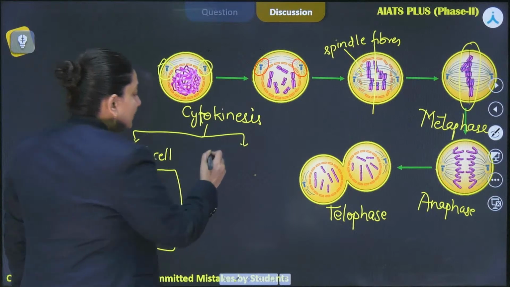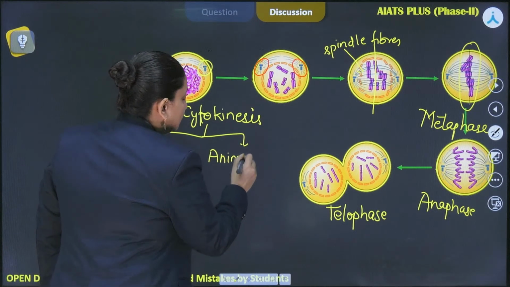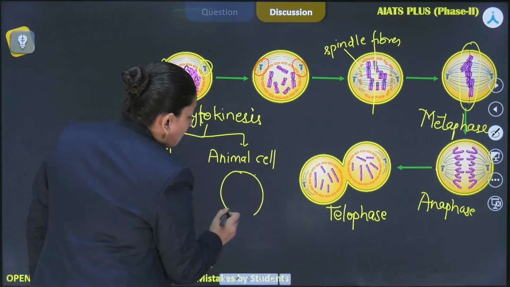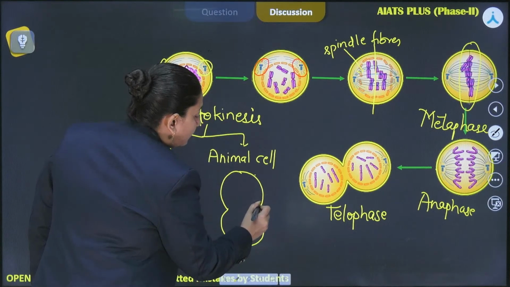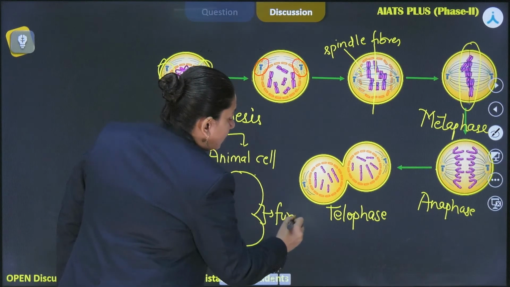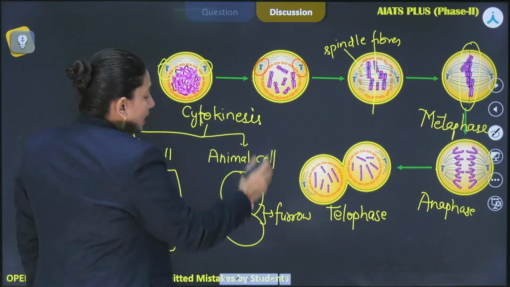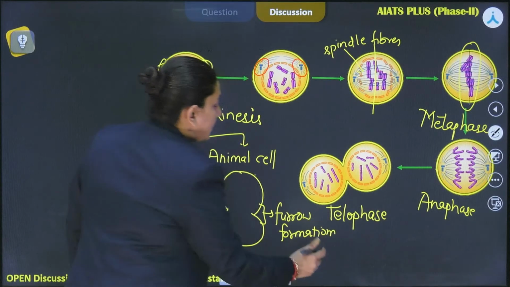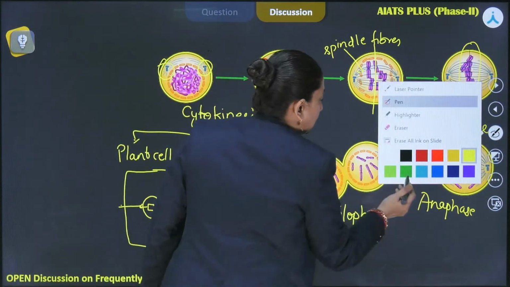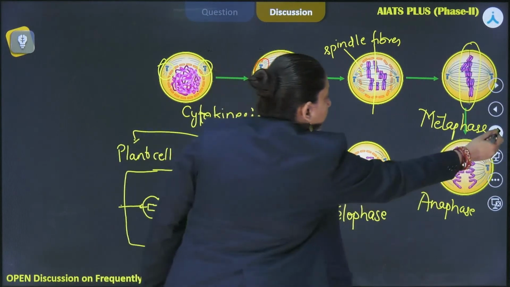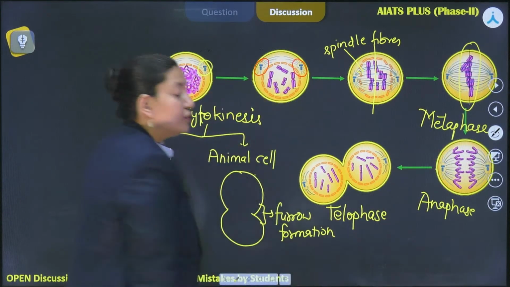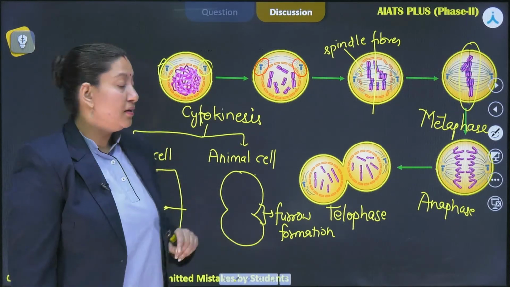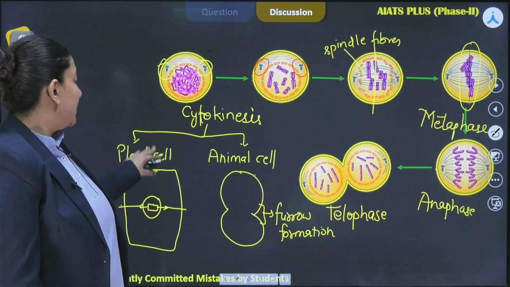On the contrary, if we see the animal cells, over here, the cell starts pinching off like this. So this is called the furrow. So over here, the cytokinesis is being facilitated by furrow formation, right? So furrow formation is going to facilitate the cytokinesis in the animal cell. So this is how we could differentiate plant cell from animal cell.